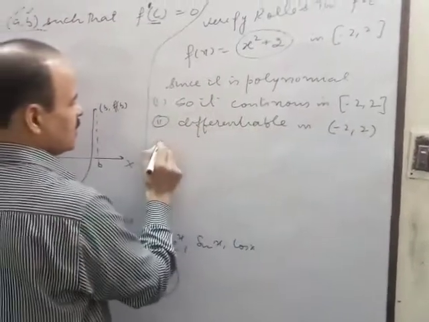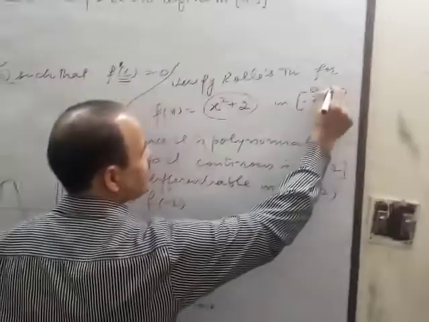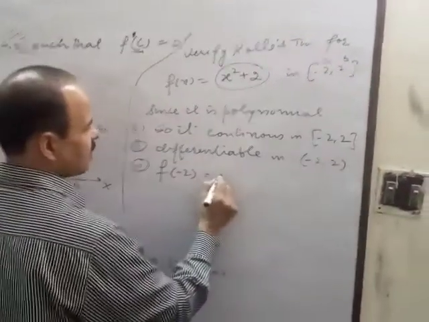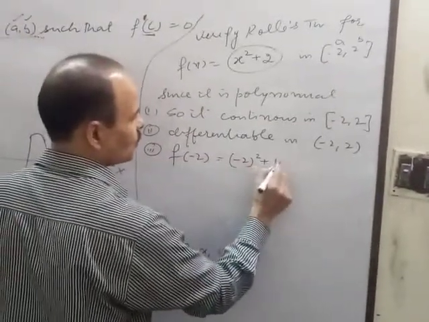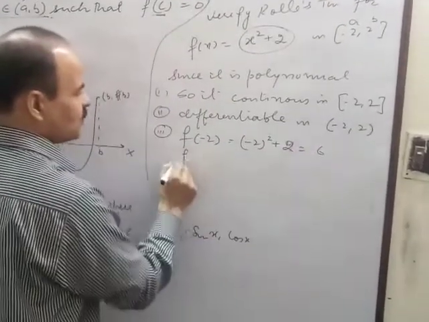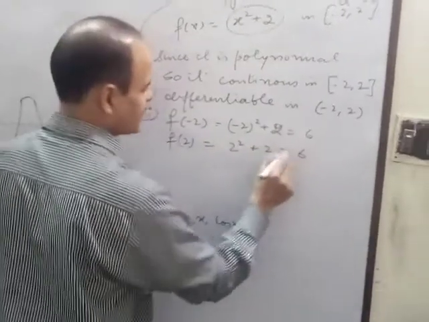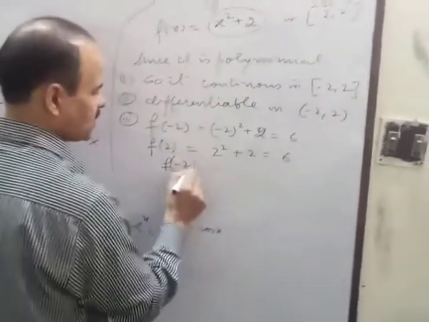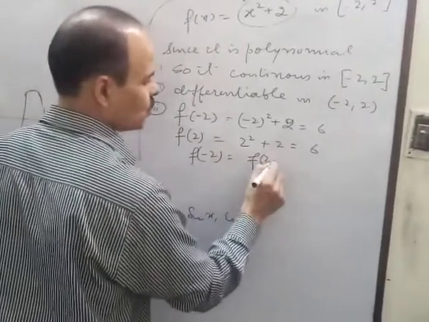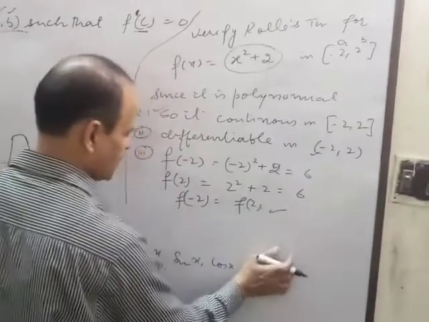And third, calculate f(-2), that is f(a), where this is a and this is b. You will get (-2)^2 + 2 = 4 + 2 = 6. f(2) = 2^2 + 2, again 6. So f(-2) is equal to f(2). So all three conditions are satisfied.